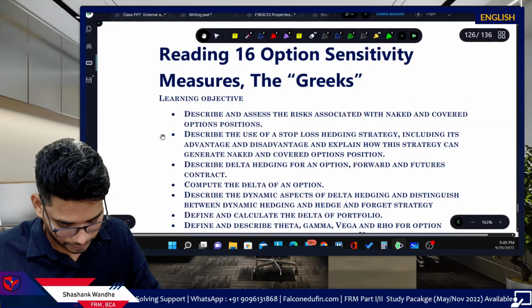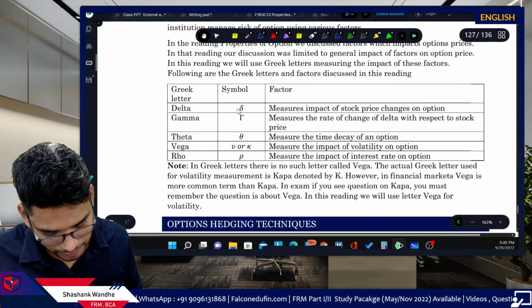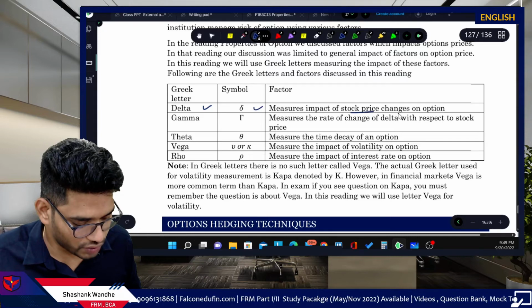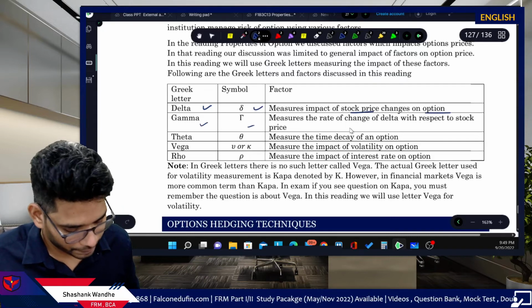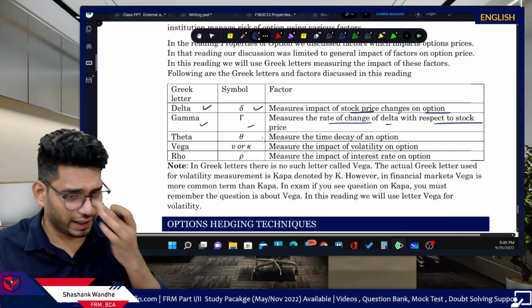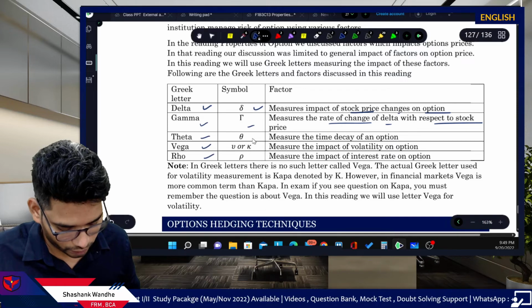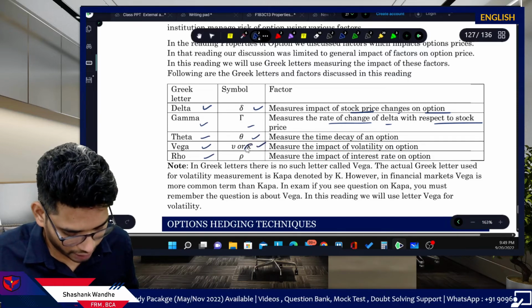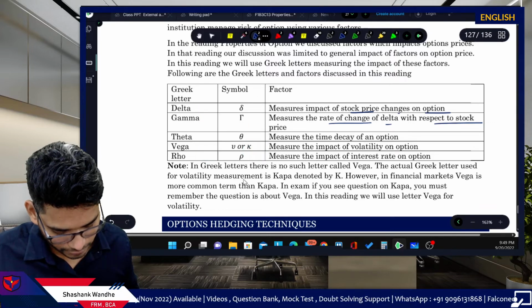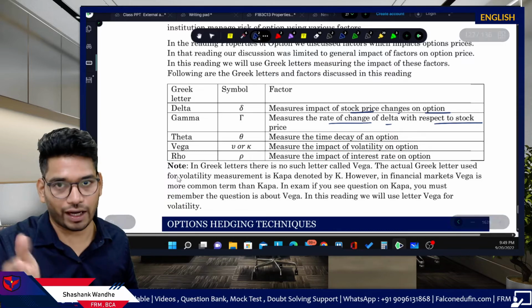So here, these are the measures. Delta measures the impact of stock price changes on the option. Gamma is like this. Just read it, I will give you the explanation afterwards. Theta, vega and rho. Vega is also mentioned as kappa here. This is the K, K is for kappa. This is the explanation which I just mentioned, kappa is vega only.